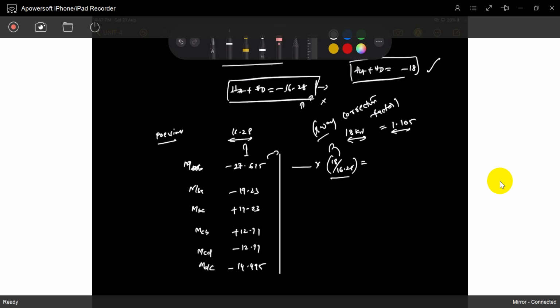This is for 16.28. For 18, how much is it? Let me calculate and write down the values: minus 30.515, minus 21.26, plus 21.26, 14.35, and 16.016.